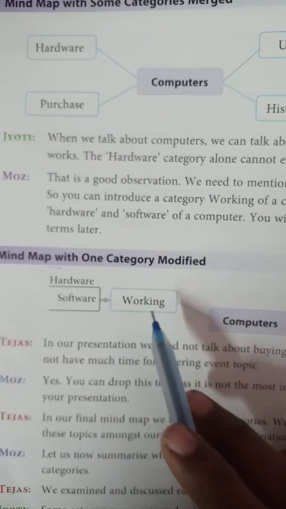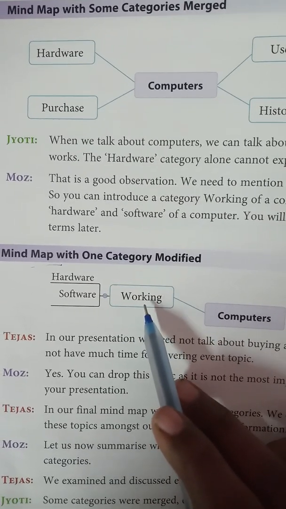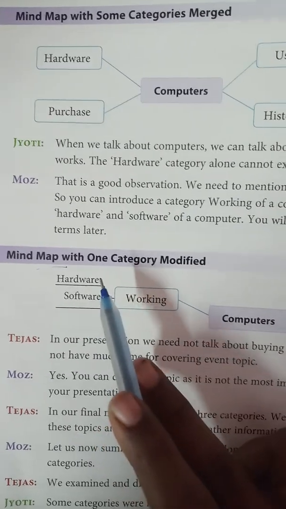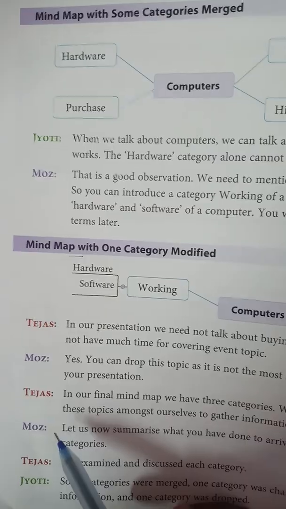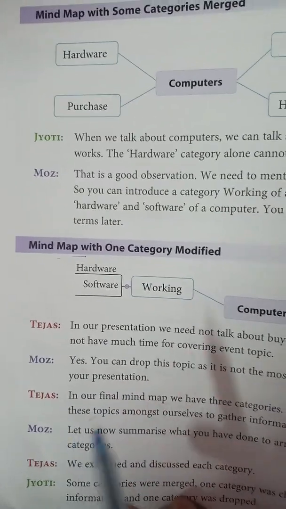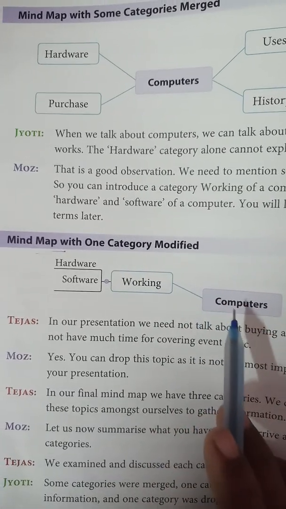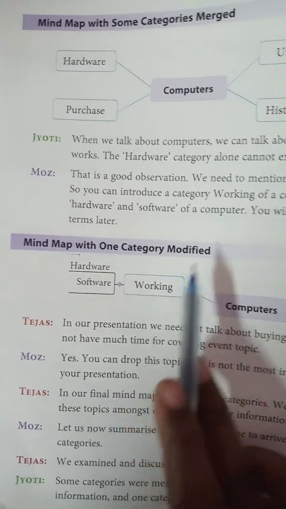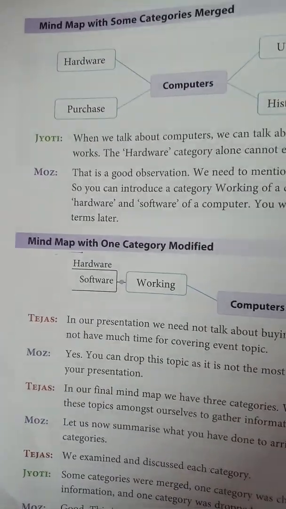So additionally we are taking the topic as working. And then the subtopic is hardware and software, because without hardware and software the computer cannot work. So in computer, they have taken it as the main topic, the subtopic is working, and the second level is hardware and software.